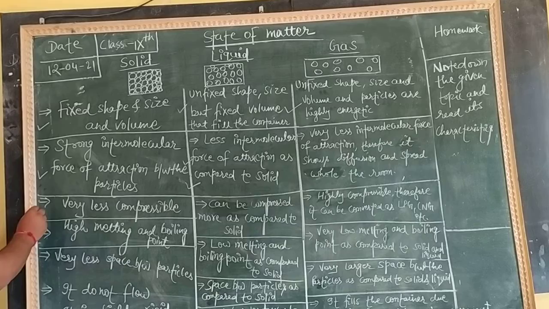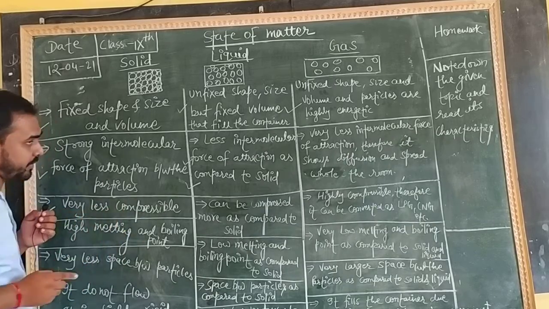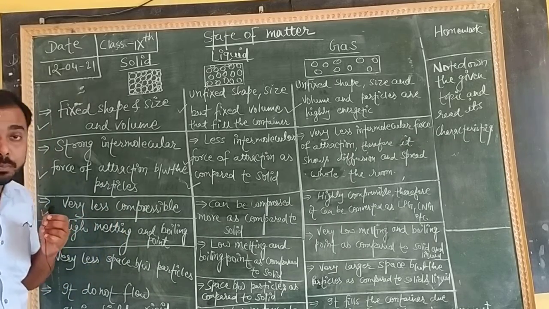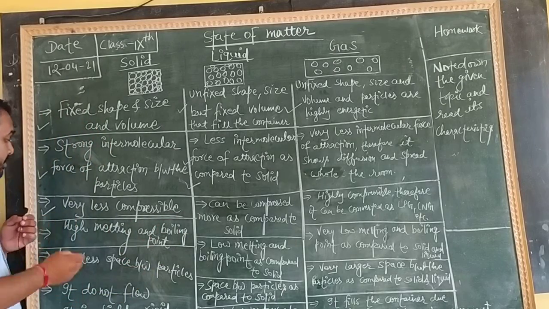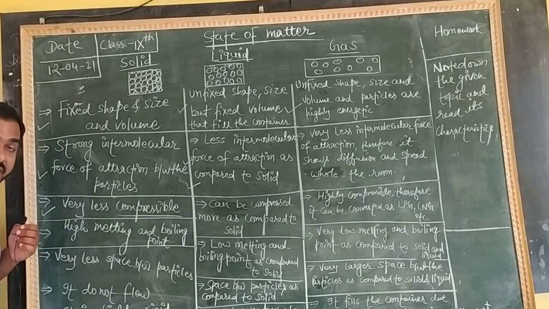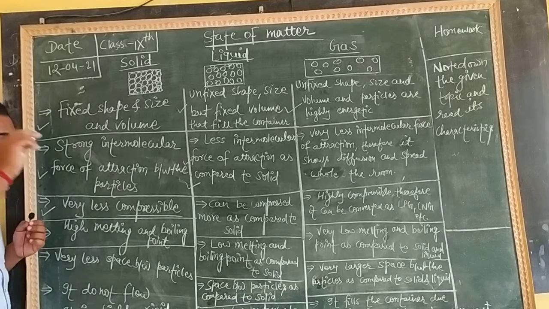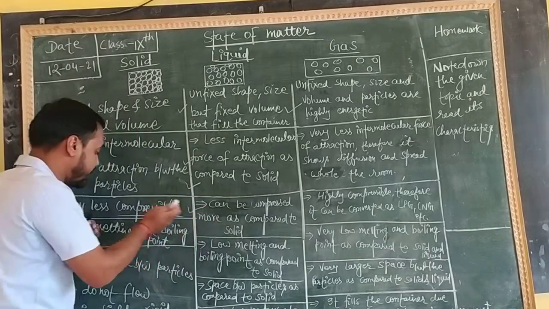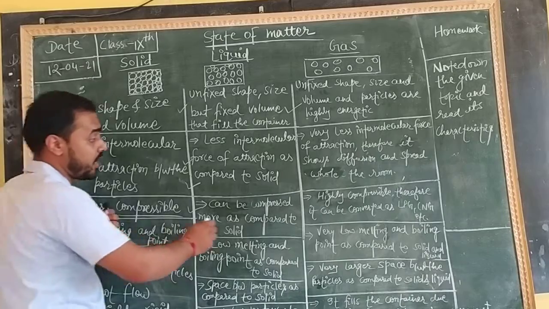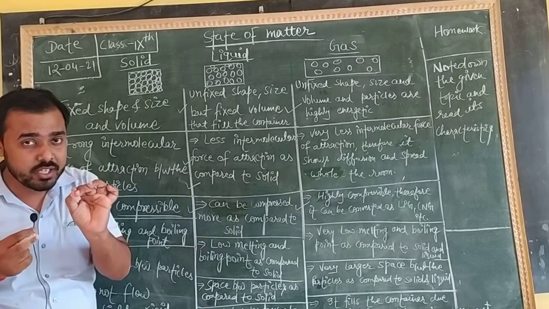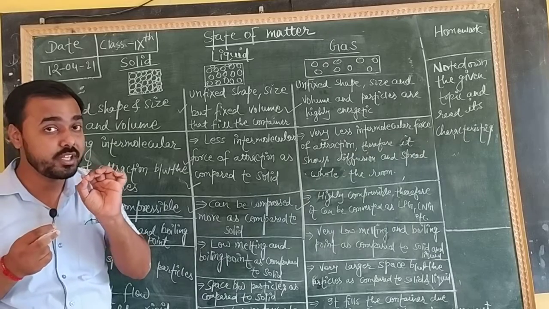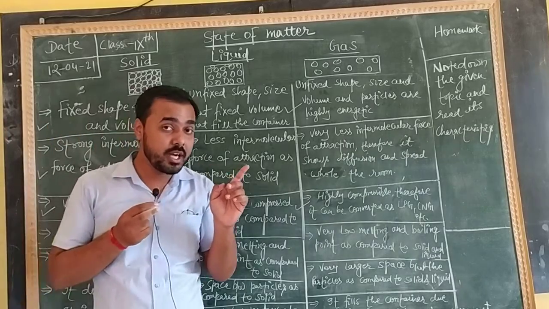Now the next topic is compressibility. Compressible means the tendency to be pressed is known as compressibility. Solids can be compressed very little, but liquids can be compressed more as compared to solids. And if we talk about gases, you already know. Do you know LPG, liquefied petroleum gas? What do you observe there?